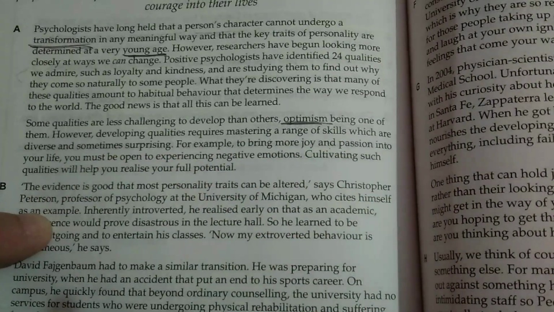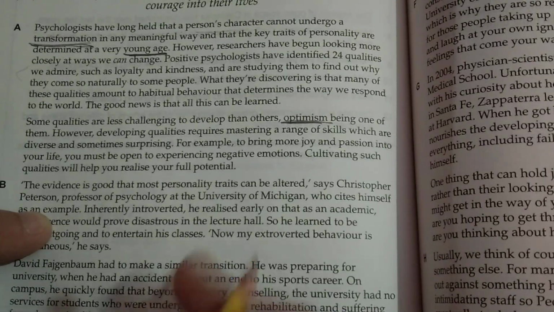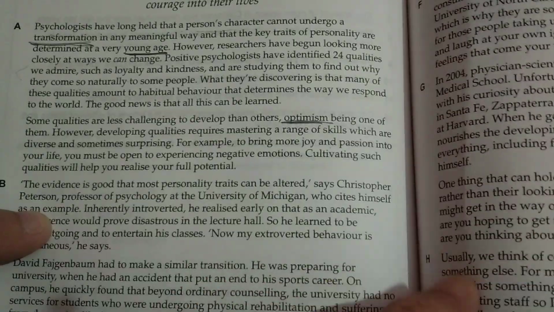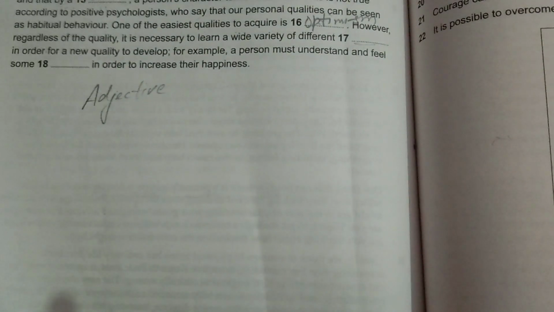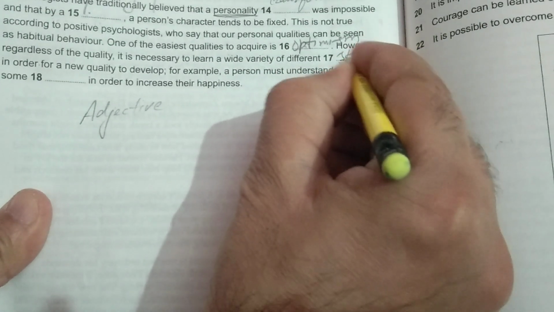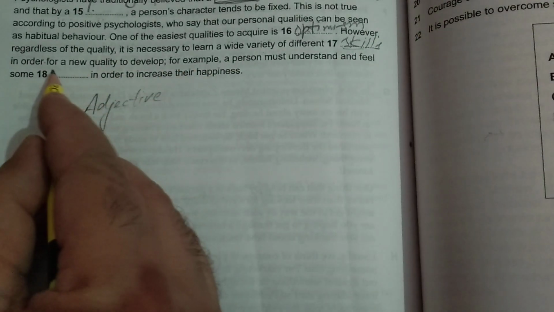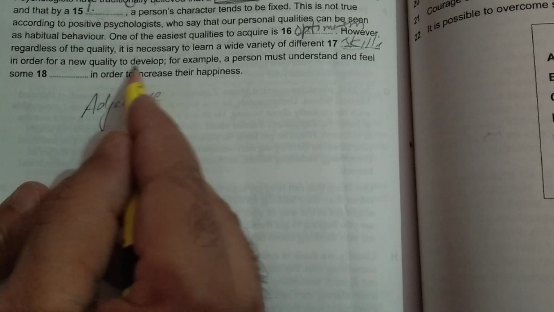So, in order to develop certain qualities, we need to have certain skills first, or we have to excel ourselves in certain skills. So, the answer here will be skills. It is necessary to learn a wide variety of different skills. The skill is appropriate word here.